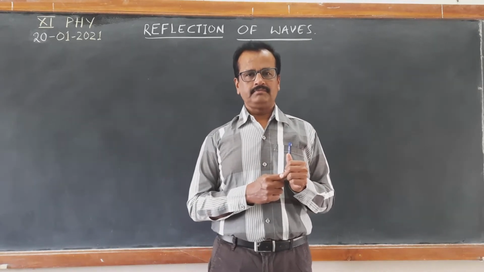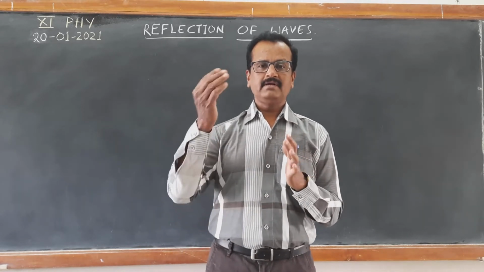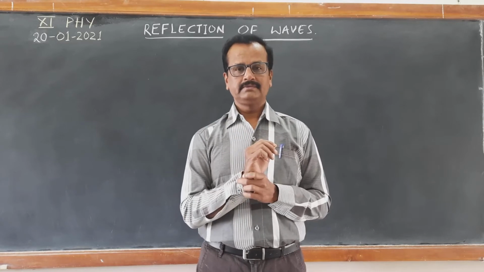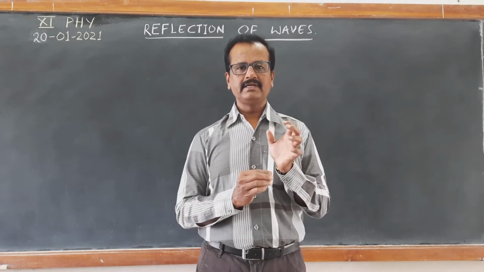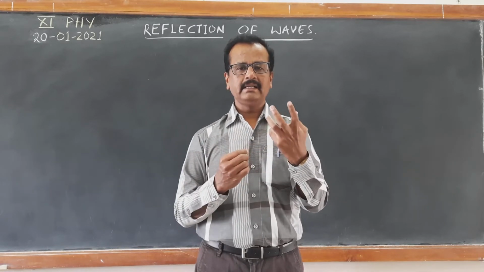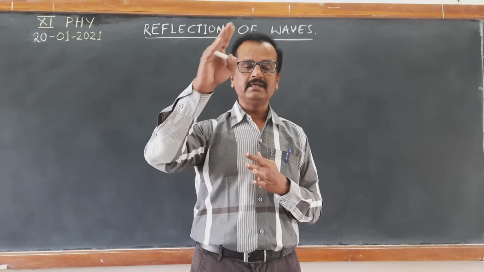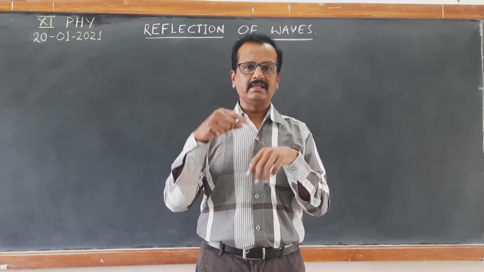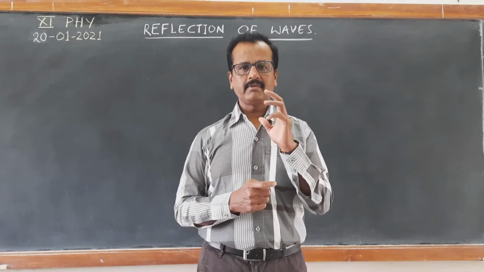Okay, so if it is a rigid boundary, then reflection of the wave takes place in the opposite direction. If it is any other medium, if a wave reaches an interface separating two media, then partly that wave gets reflected and partly that wave gets transmitted through the other medium. And the transmitted wave through the other medium is called a refracted wave. I think you got the point.